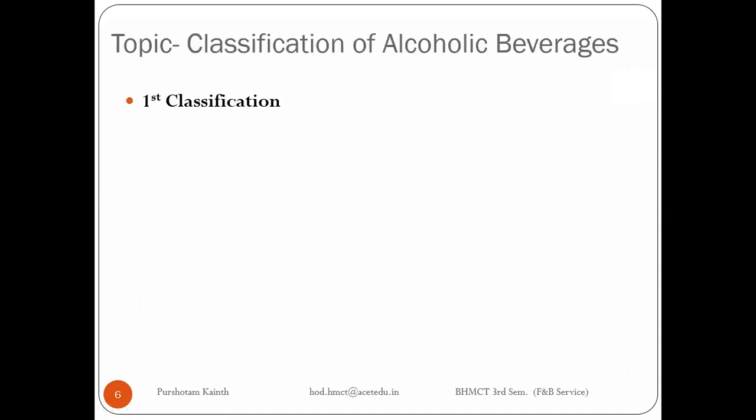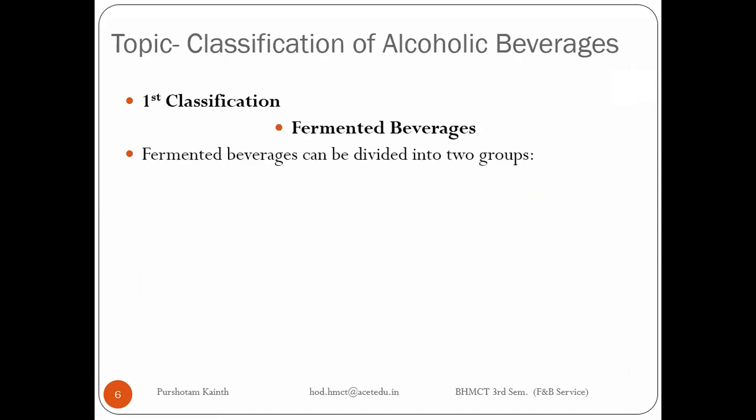We will start with the first classification, which is fermented beverages. Fermented beverages can be divided into two groups: wines and beers.